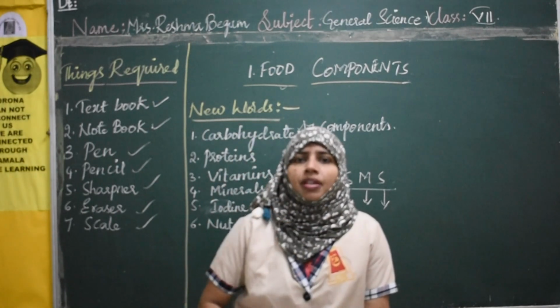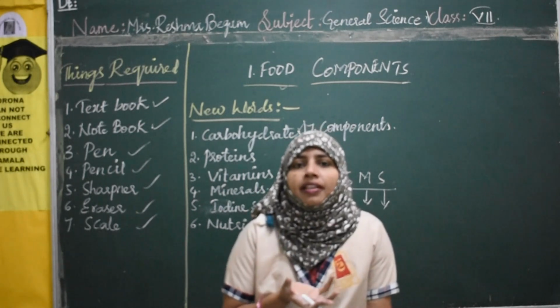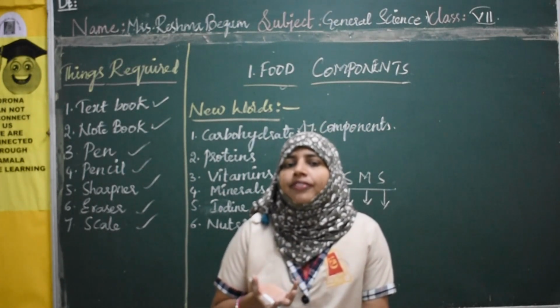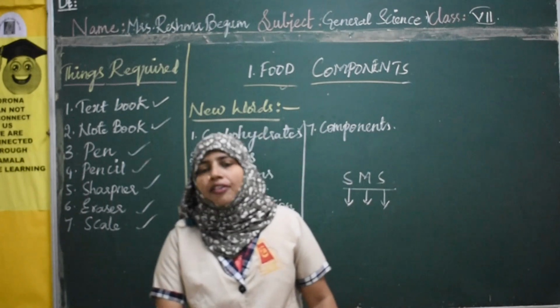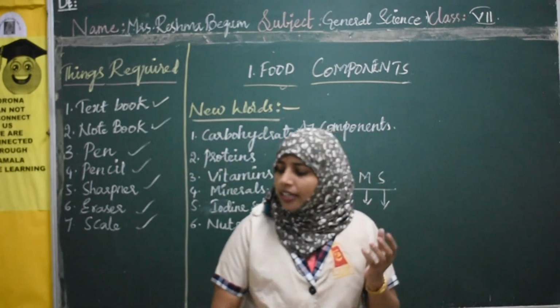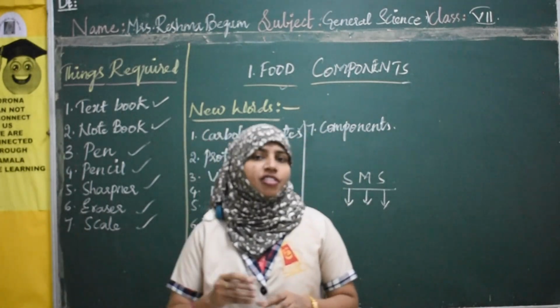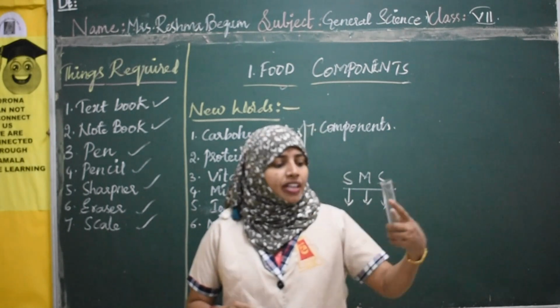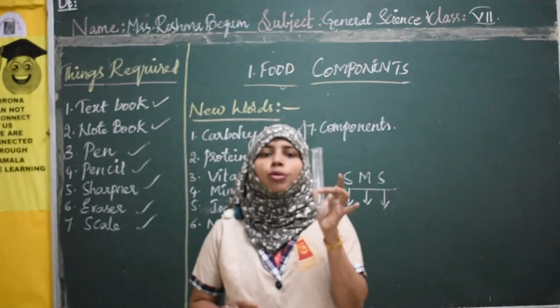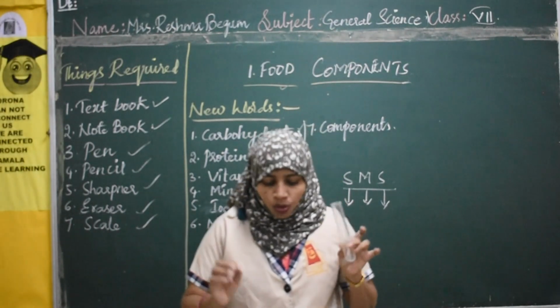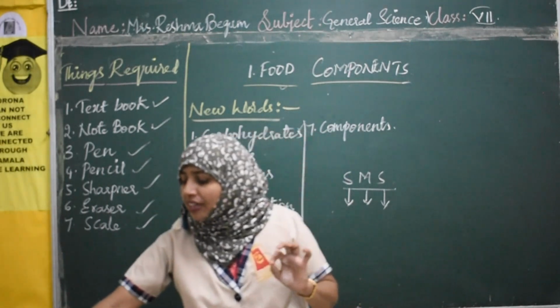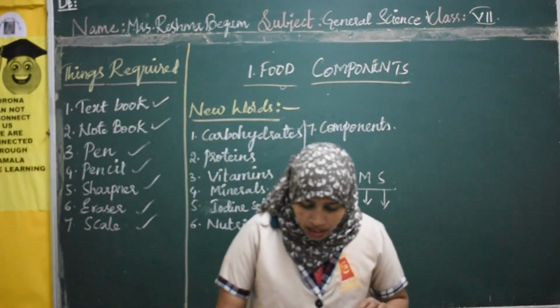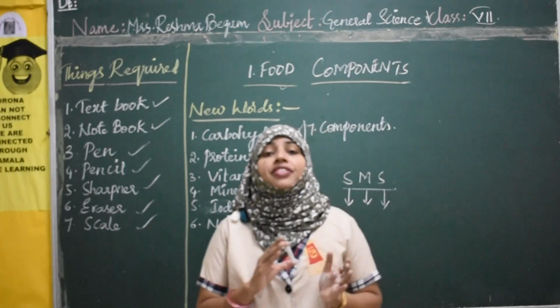Science is not accepted without any proof. Some proof must be there, right? So what is the proof? Proof is here. To prove anything, we have to perform some tests. To find out or discover anything we have to perform a few tests. Now what is the test I am doing? Confirmation of presence of carbohydrates. Okay, test for starch.